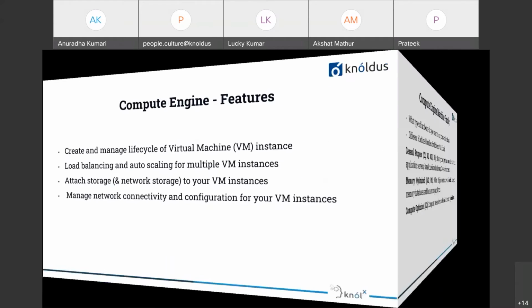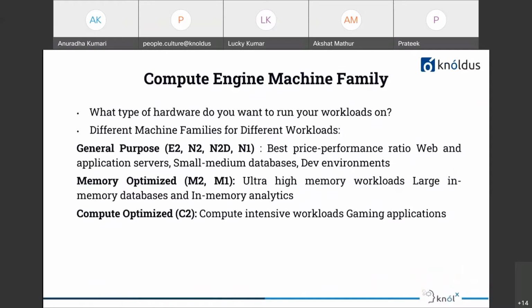So in the next slide, what you'll see is machine family, and there are two things. When we are creating an instance, we keep the default machine family and machine types. So let's understand what is machine family and what is machine type.